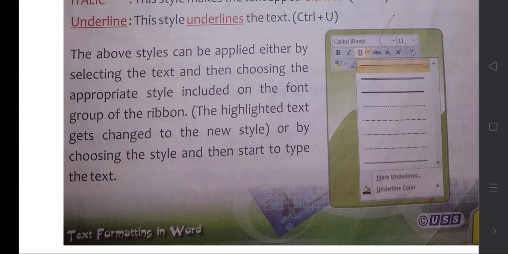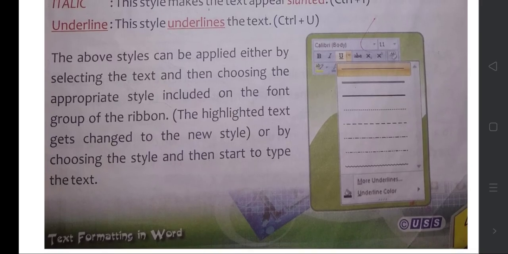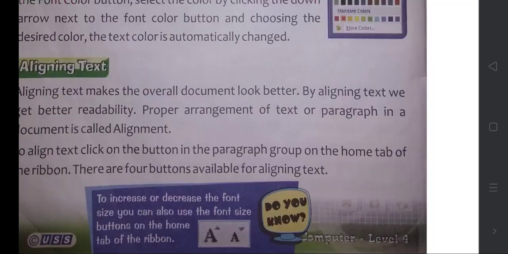Here you can see the underline option has underlining in many different ways. Underline means a single line, double line, thick line, dotted, hyphen, and some three more. Whichever you want, you can select. Normally people use the single line only. So these are the extra features available here in 2007.